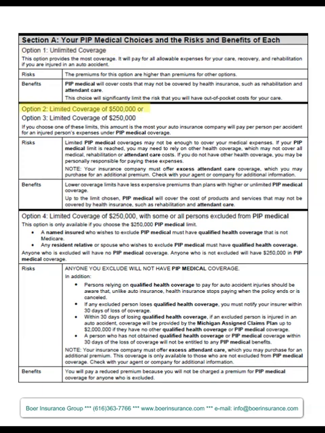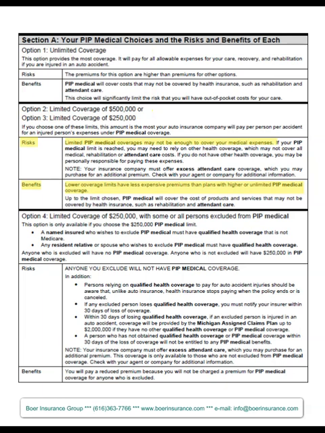In option 2, you would select a maximum limit of $500,000 per person per accident instead of unlimited coverage. Option 3, you would choose $250,000 per person per accident. And again, these top 3 options apply to everybody in your household who's a family member, that is.